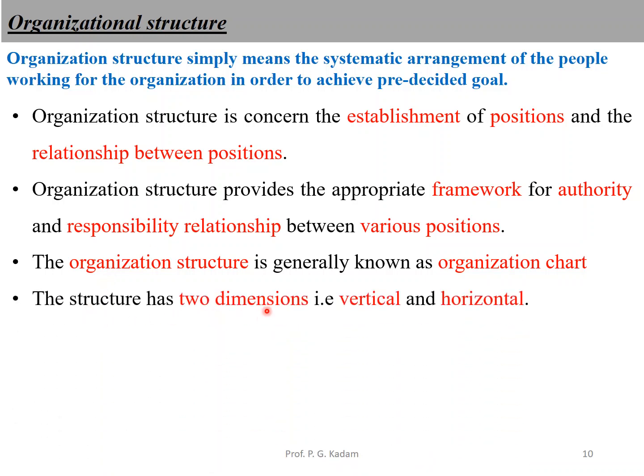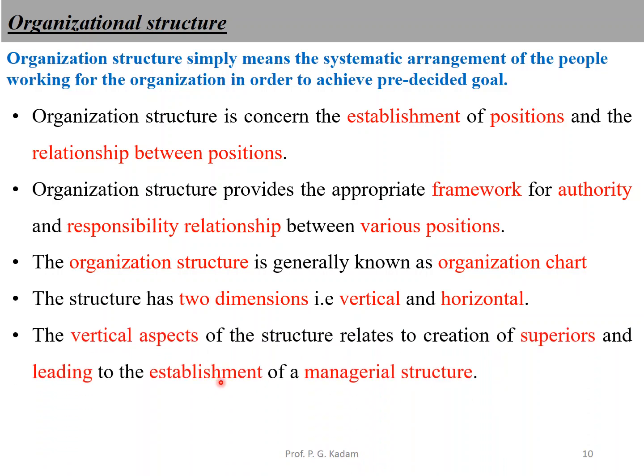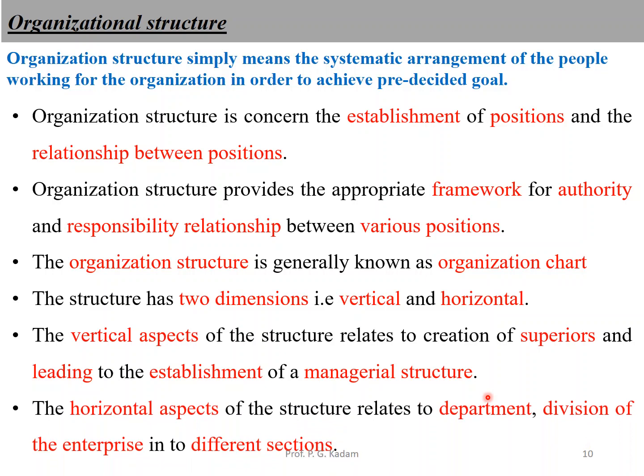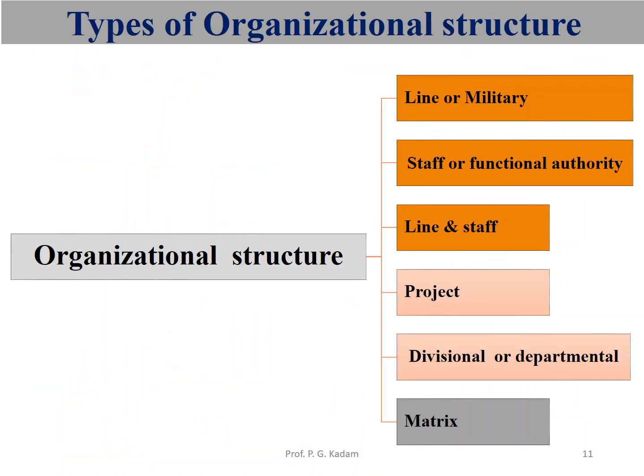The structure has two dimensions, vertical dimension and horizontal dimension, like this. The vertical aspects of structure relate to the creation of superiors, leading to the establishment of managerial structure. And the horizontal aspects of structure relate to departments, divisions, and the enterprise in the different sections. This is the organizational structure.